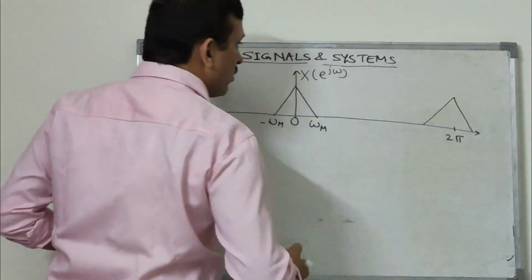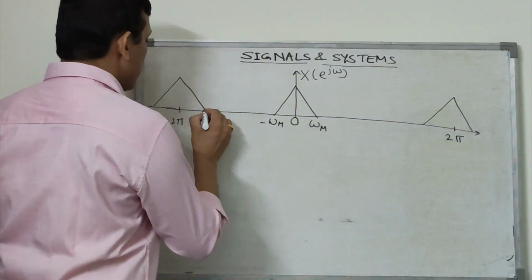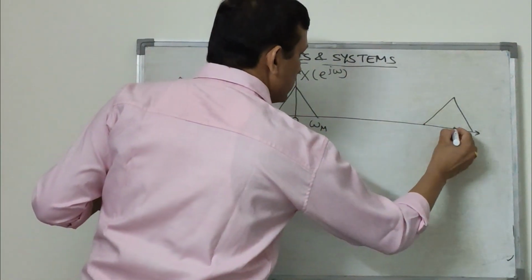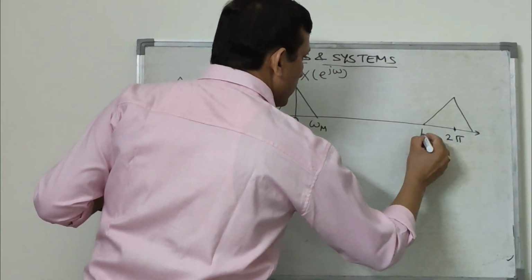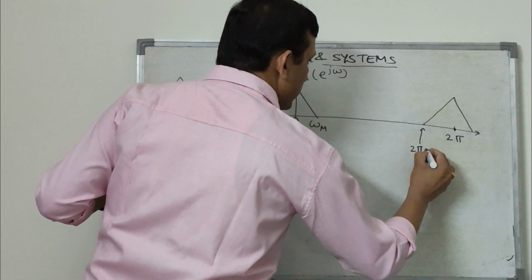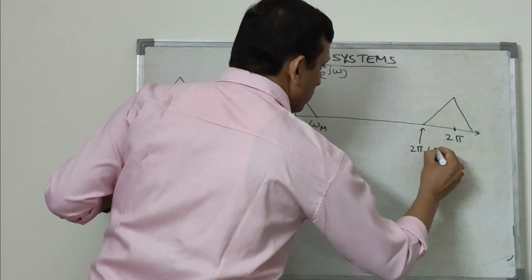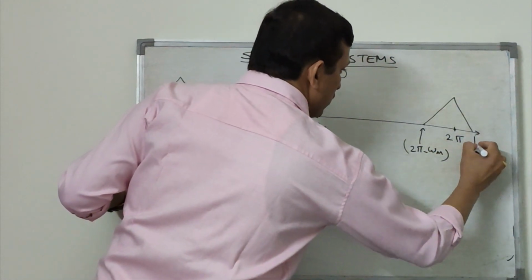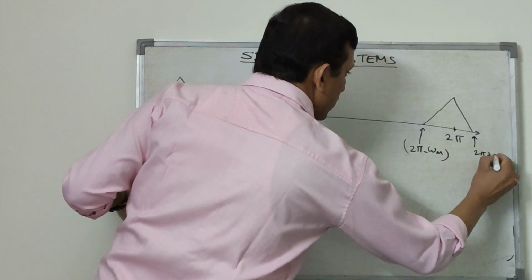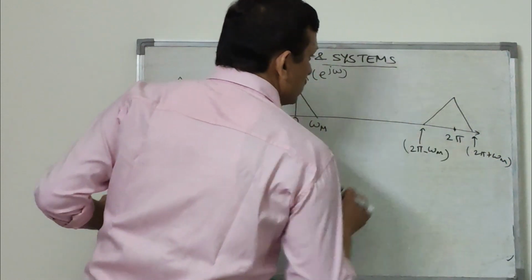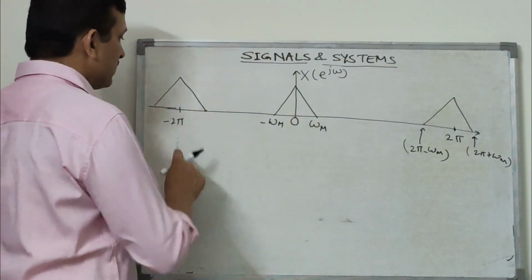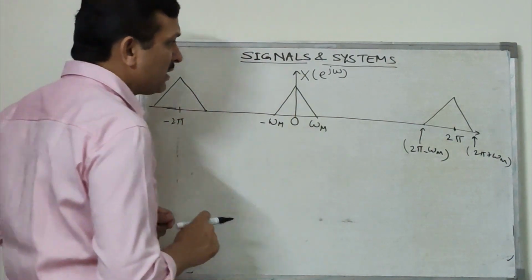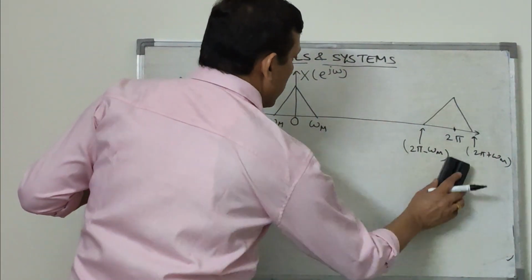This is the spectrum for a band limited signal. This value will be 2 pi minus omega_m, and this value will be 2 pi plus omega_m. So this is a band limited signal X e to the power j omega.